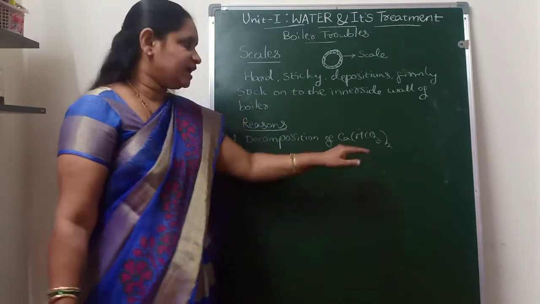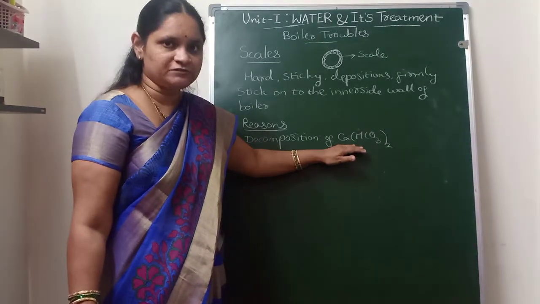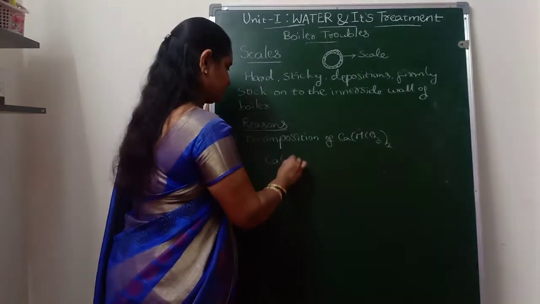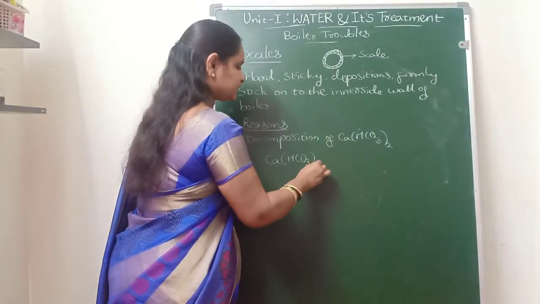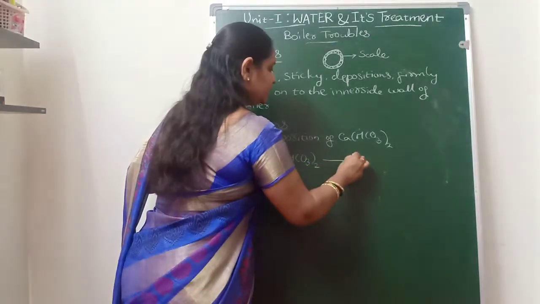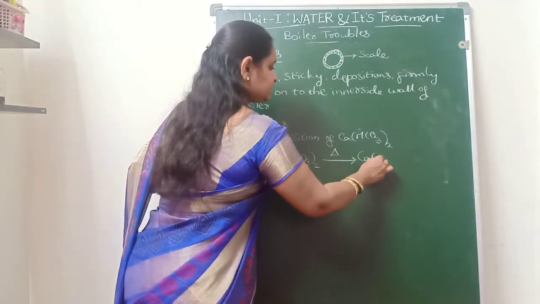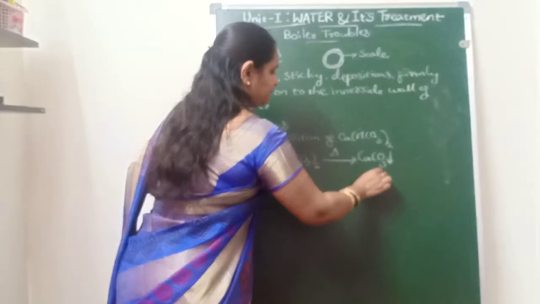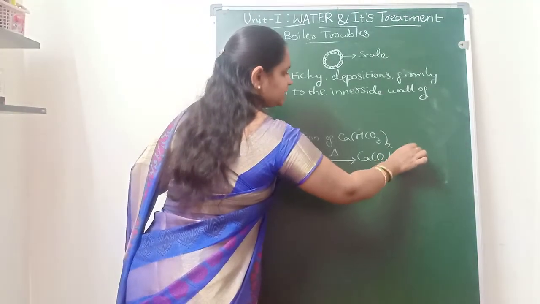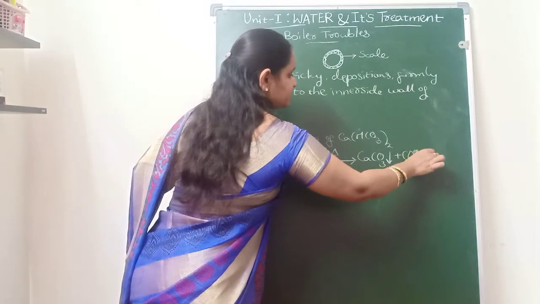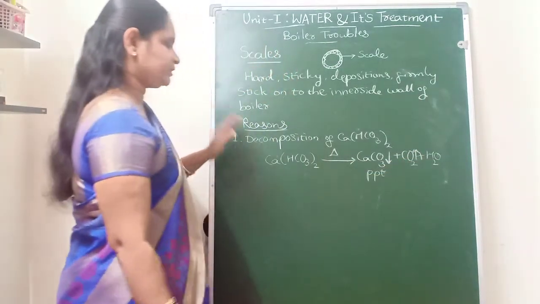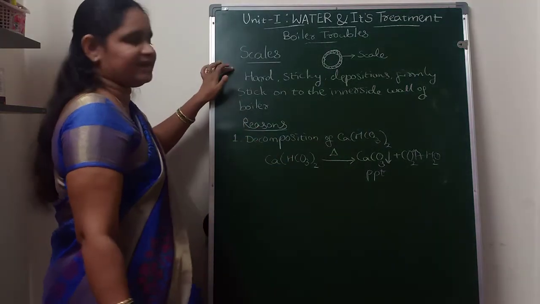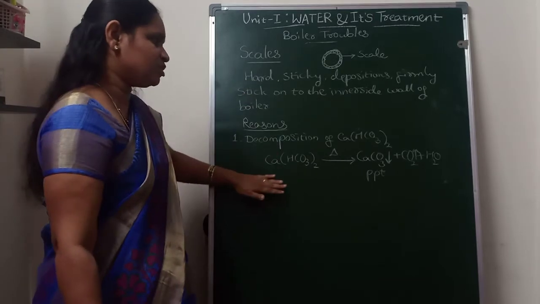Calcium bicarbonate is one of the dissolved salts which gives temporary hardness to the water. If this salt is present in the hard water which we use for steam generation, then at the high temperatures of the boiler feed water, calcium bicarbonate decomposes to form calcium carbonate precipitate, along with carbon dioxide gas and water. This calcium carbonate precipitate will form scale in the boilers.